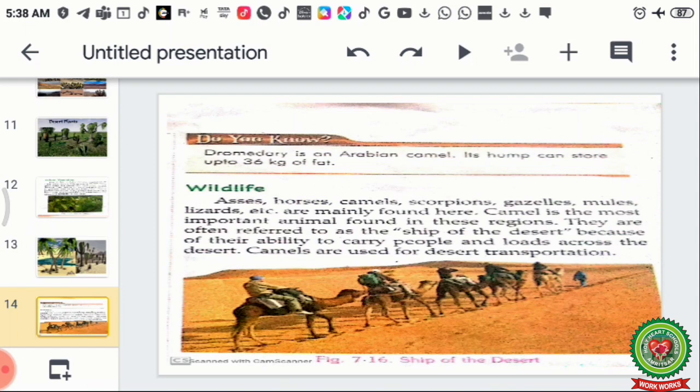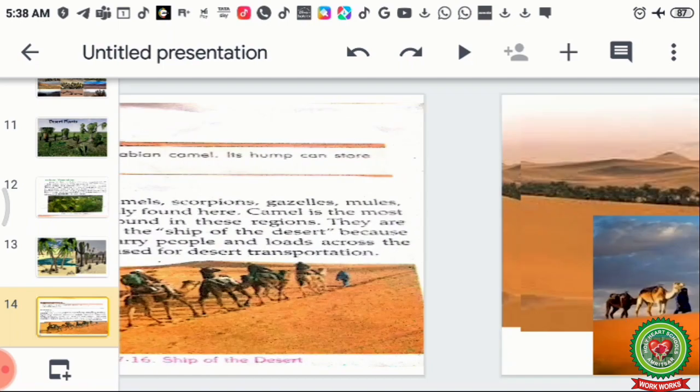Like a point is given in your book on the top that dromedary is an Arabian camel. Its hump can store up to 36 kg of fat. This is a fat factor for the camels.